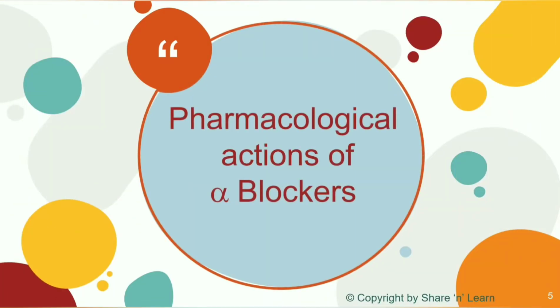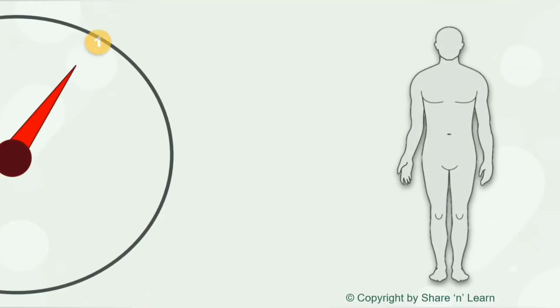Let's have a look at their pharmacological actions. First action is on the blood vessels. The vasoconstriction, which is caused by the endogenous neurotransmitters, is blocked. Therefore, there will be reduced peripheral resistance. Also, the venous return is reduced because of blood pooling in the vessels, and the heart load will be decreased. Therefore, there is reduced cardiac output and BP falls.